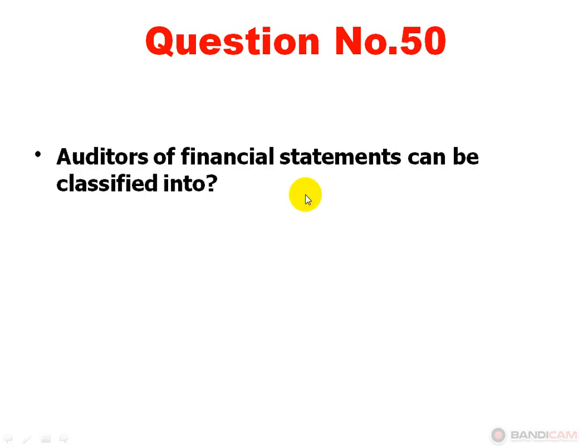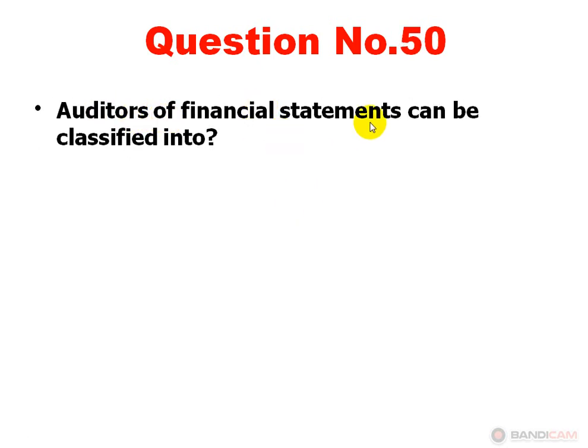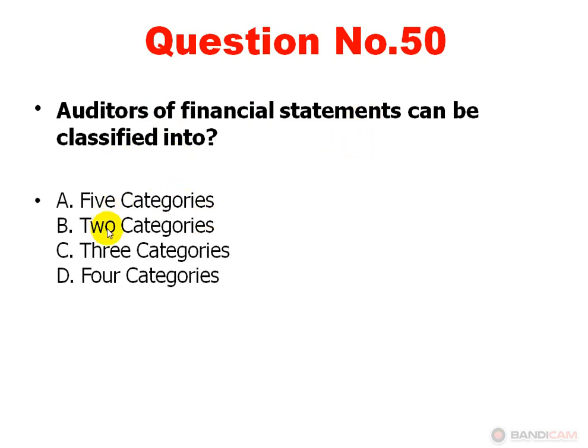Next, auditors of financial statements can be classified into Option A, 5 categories. Option B, 2 categories. Option C, 3 categories. Option D, 4 categories. Option B is correct, 2 categories. Auditors of financial statements can be classified into 2 categories.